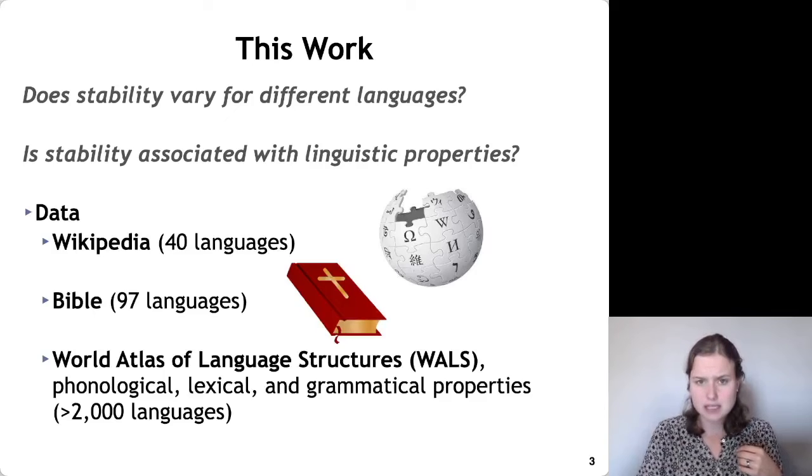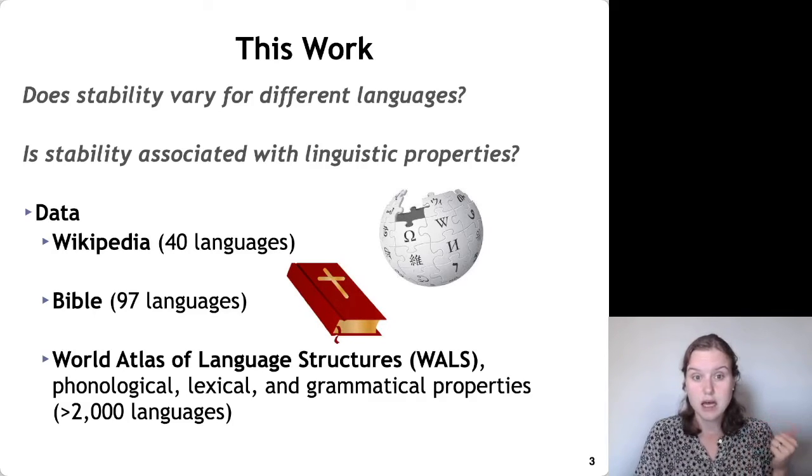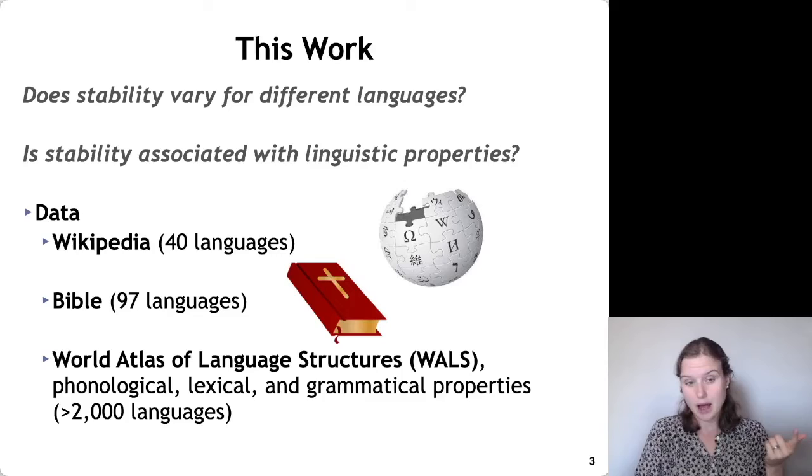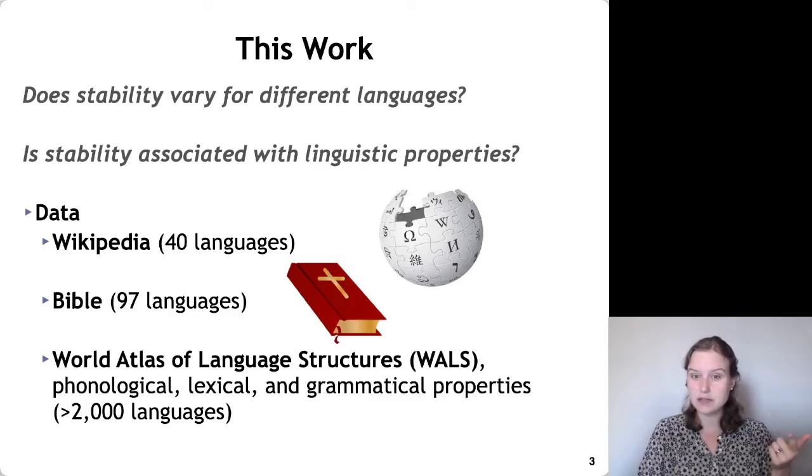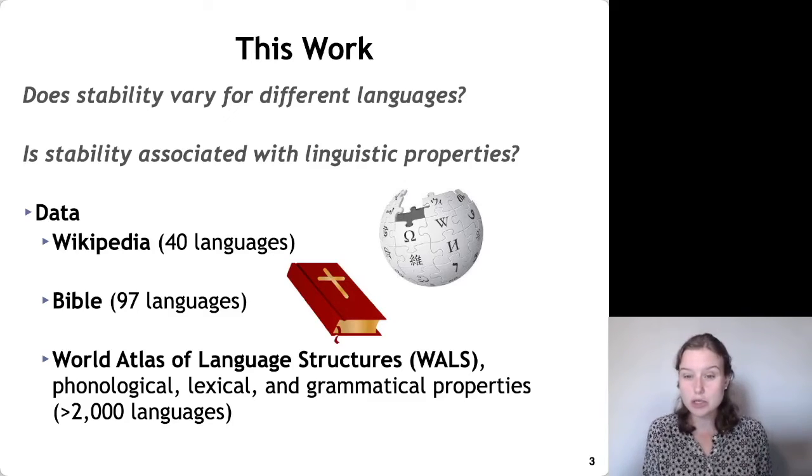In order to investigate these questions, we're going to consider 3 different sources of data. Our first is Wikipedia. We have Wikipedia dumps in 40 languages. Our second is the Bible. We have the Bible corpus in 97 different languages. And then for our linguistic properties, we're using WALS, which is the World Atlas of Language Structures. It includes phonological, lexical, and grammatical properties for over 2,000 languages. So that's where we get our linguistic information from.